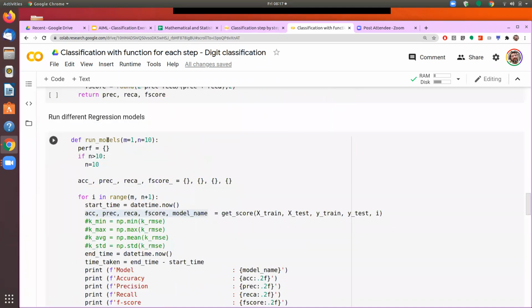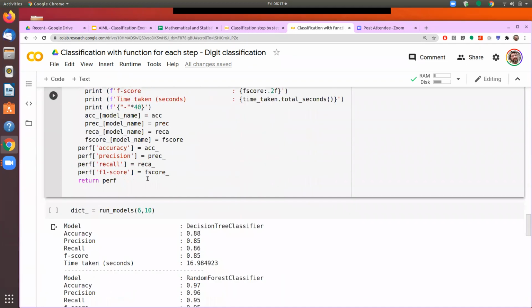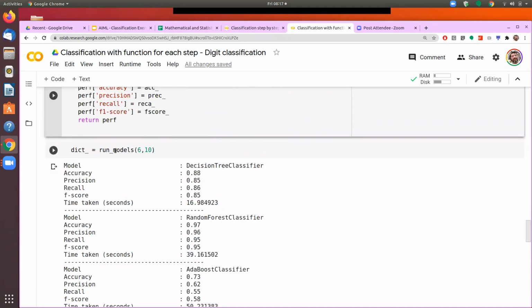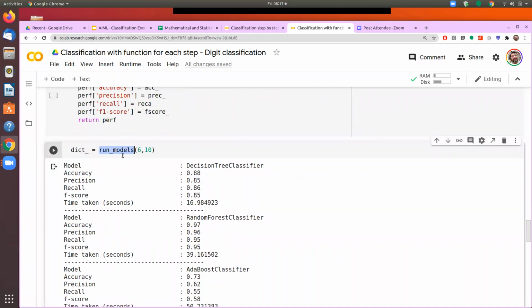So this function is called run model. I am running the run model function and saying run models 6 to 10. Now I have this freedom that I don't have to go and manually click on those cells. We'll say run model 6 to 10, so it will run models 6 to 10. Or if I say run model, we can run maybe three models, 7, 8, 9, and we'll get the result.